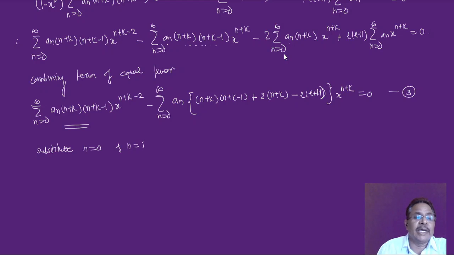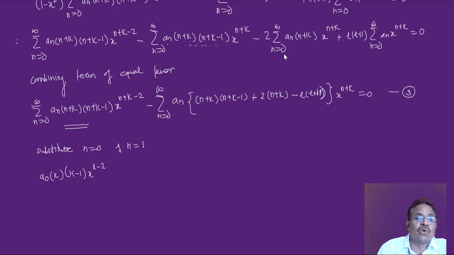So separate the two terms for n equal to 0 and n equal to 1 from this first term of equation number 3, and therefore I'll get, when I put n is equal to 0, a0 times, now 0 plus k is k, into 0 plus k minus 1 is k minus 1, into x raised to 0 plus k minus 2, so it is k minus 2 only.